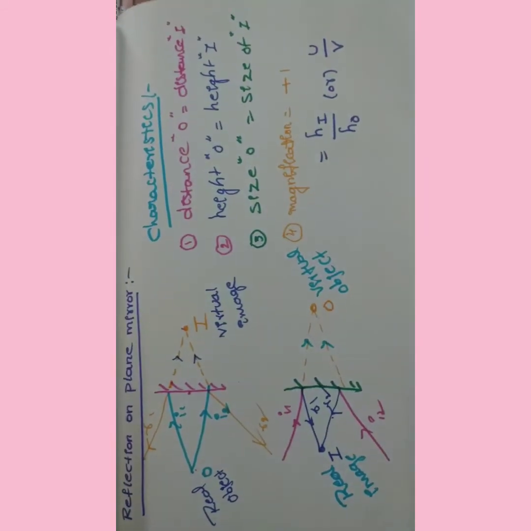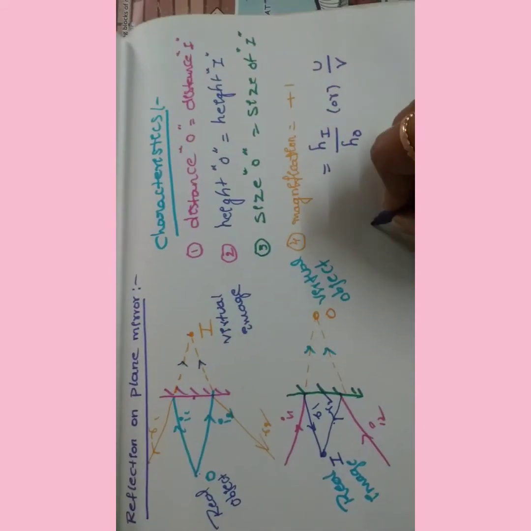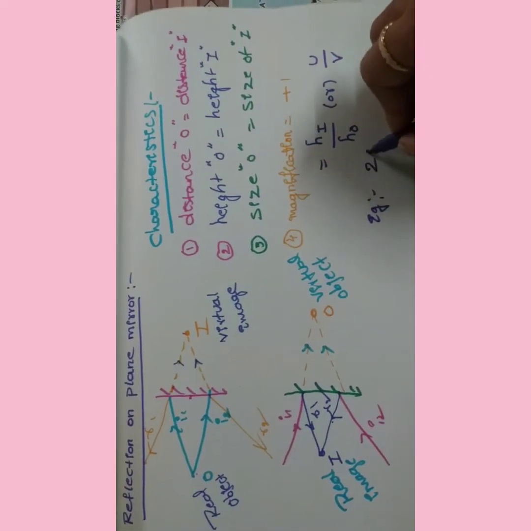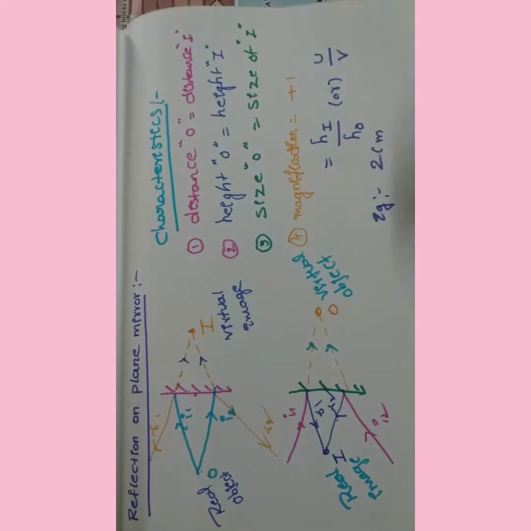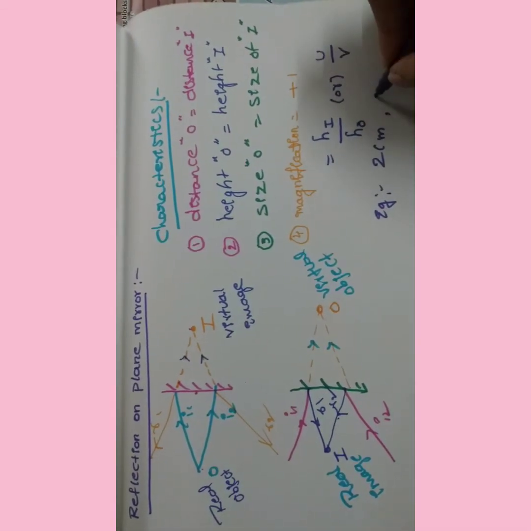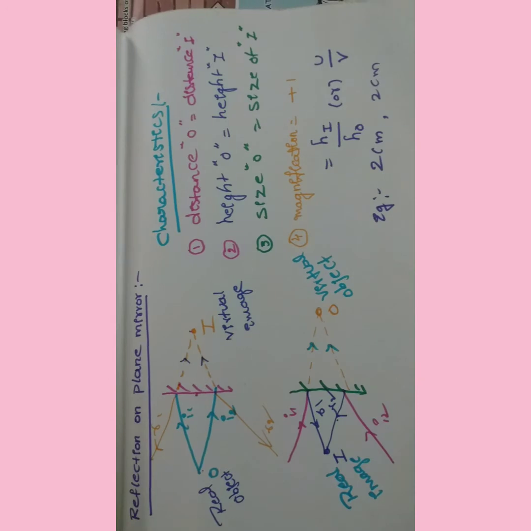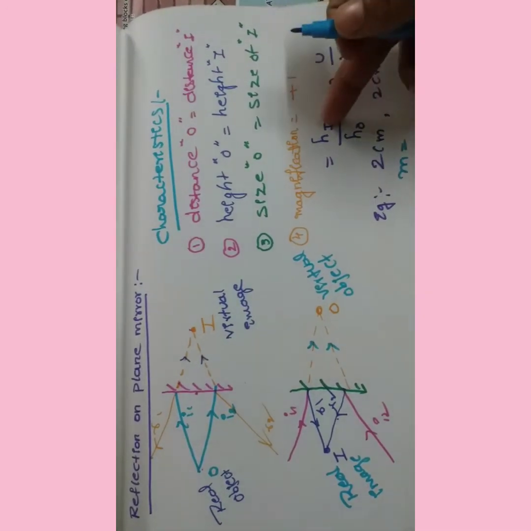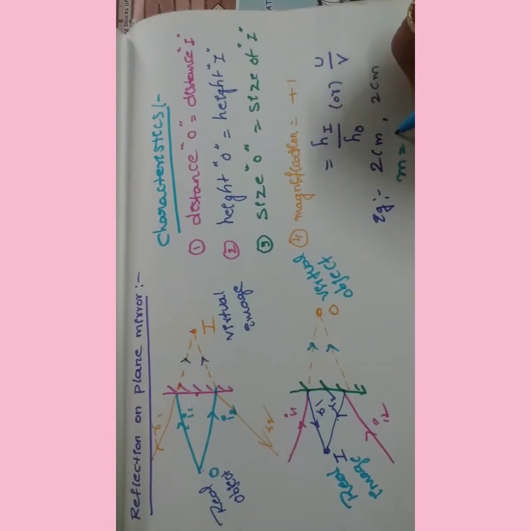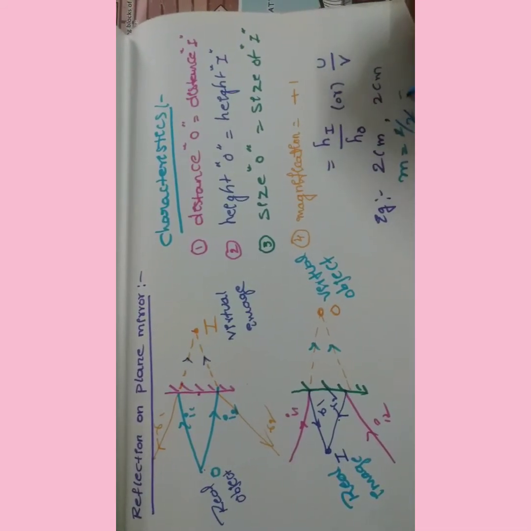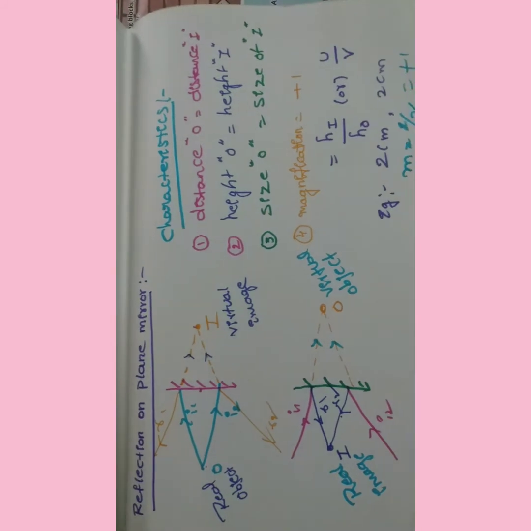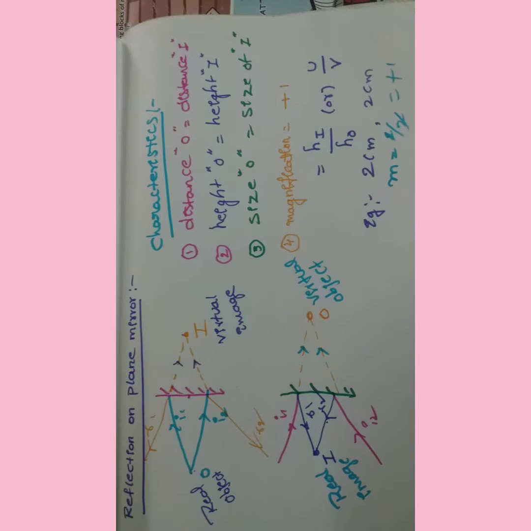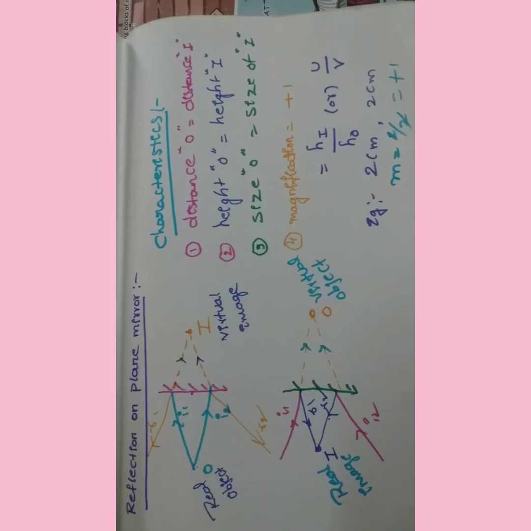That's why the magnification is 1. For example, if you keep an object of height 2 centimeters, then what is the image height? The image height is also 2 centimeters. If you find the magnification, what is the formula? Height of the image by height of the object, right? Then 2 by 2, it becomes +1. So the magnification of the plane mirror is always +1. Okay, is it clear to all of you?